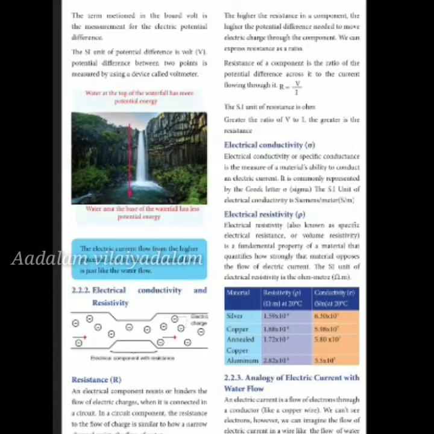Electric resistivity is denoted by rho, known as specific electrical resistance or volume resistivity. This is the fundamental property of a material that quantifies how strongly that material opposes the flow of electric current. The SI unit of electric resistivity is the ohm meter.